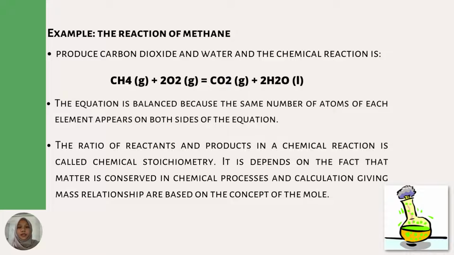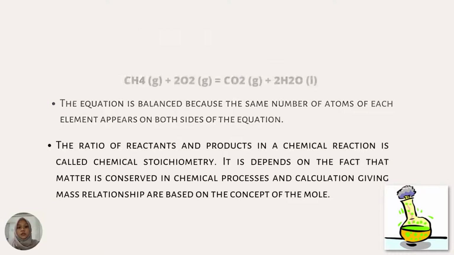The equation is balanced because the same number of atoms of each element appears on both sides of the equation. The ratio of reactants and products in a chemical reaction is called chemical stoichiometry. It depends on the fact that matter is conserved in chemical processes, and calculating mass relationships is based on the concept of the mole.